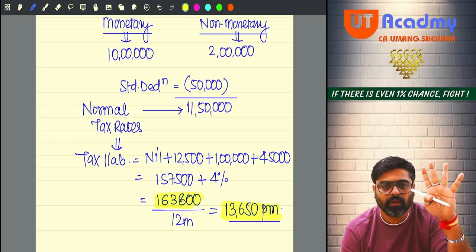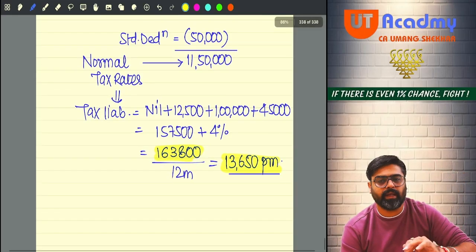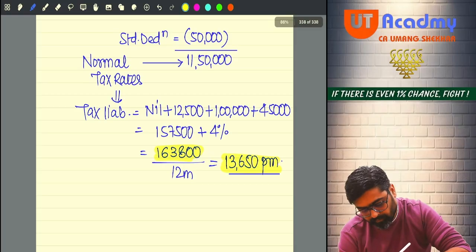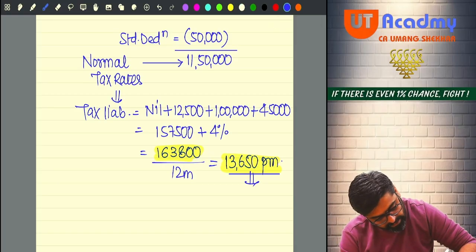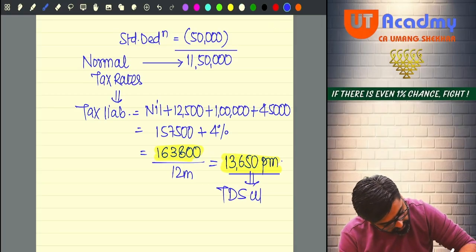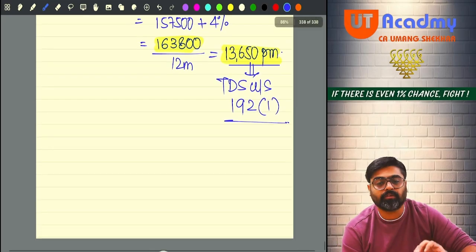Yes or no? Okay. Now let's say in the same example, this will be the TDS under section 192(1) from employee salary.